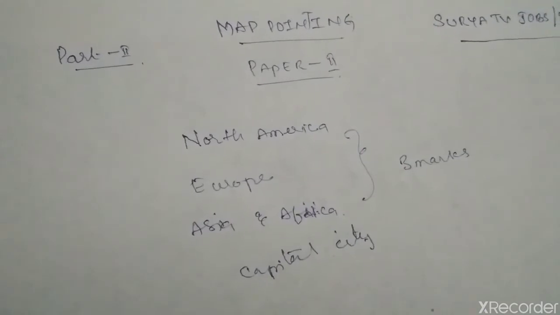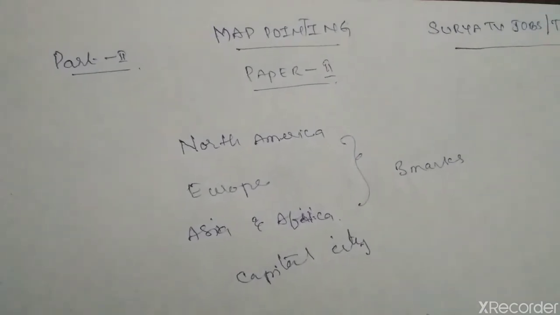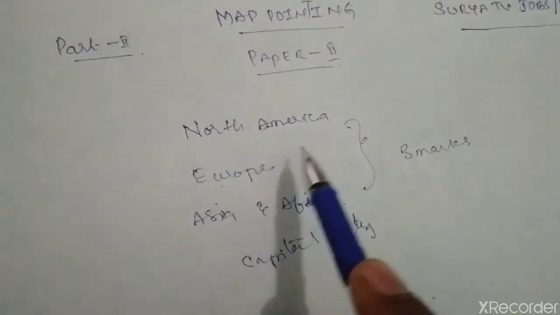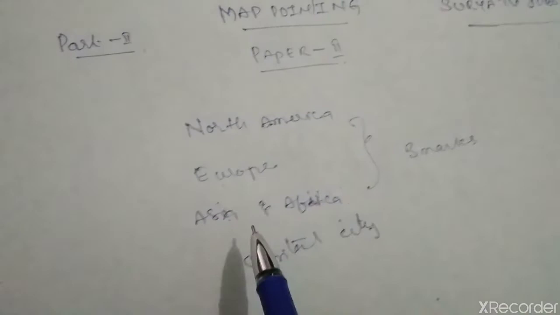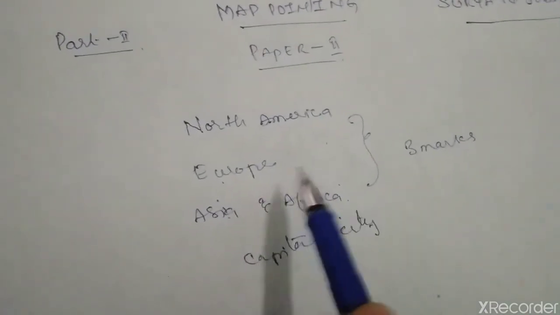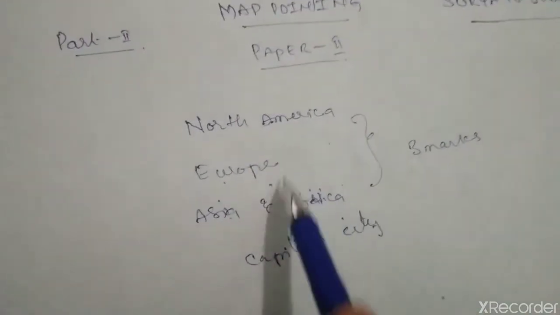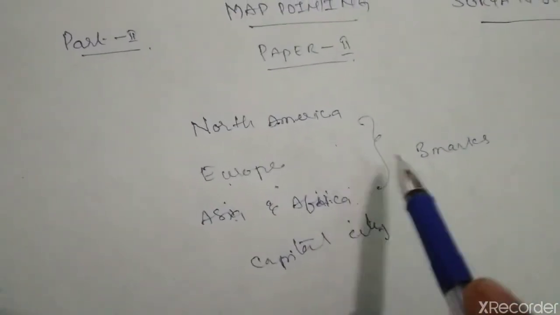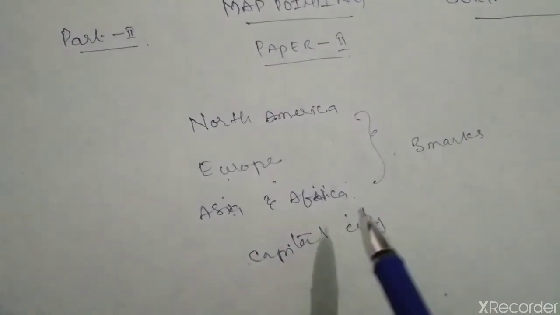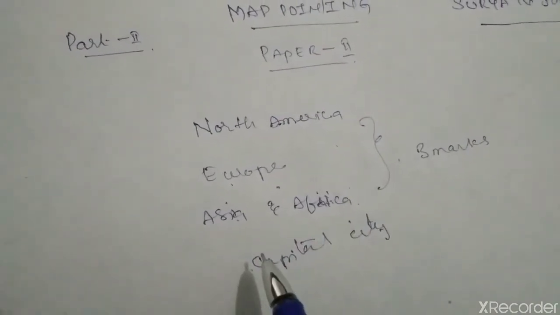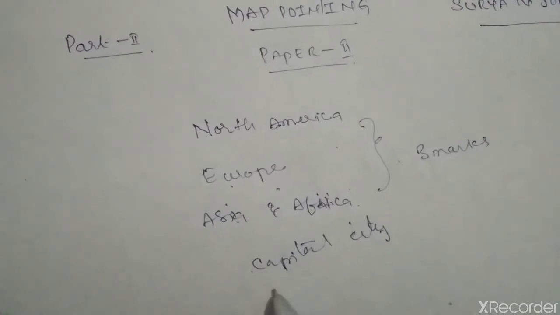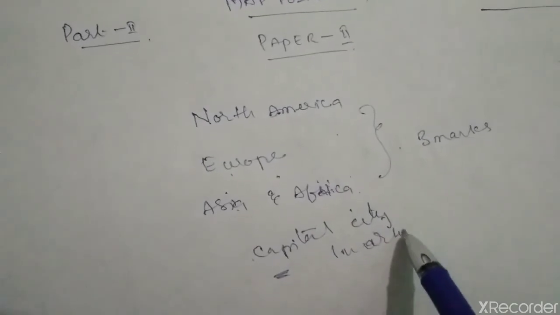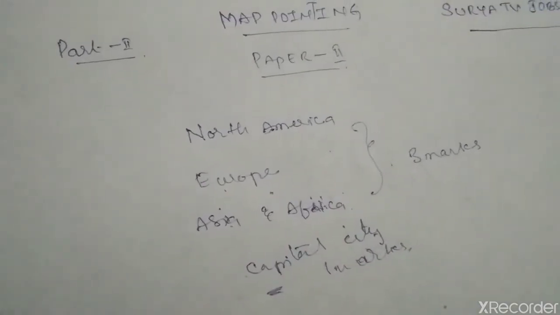If you go through the exam point of view from 2012 up to now, and go through the question papers thoroughly, you will find that it is one North American country, one Europe country, and one Asia and Africa country. So this is the easiest way to score marks, but we need to focus on this area to get 3 out of 3. Cities or capitals are a different one-mark question, because they want to test it. So those who trust this can score 10 out of 10.